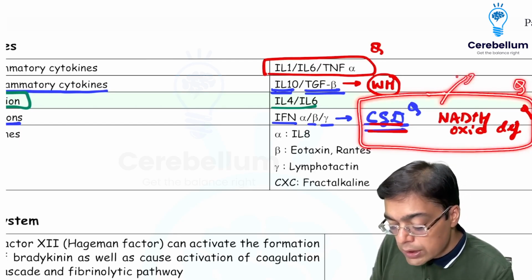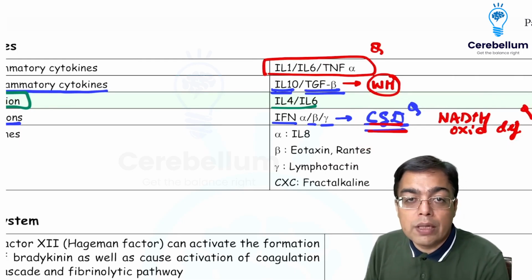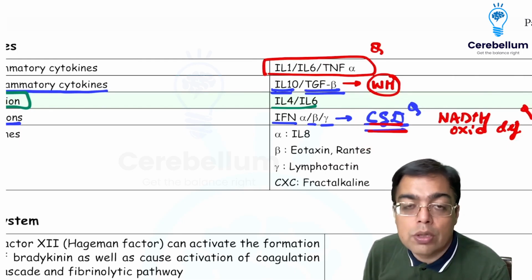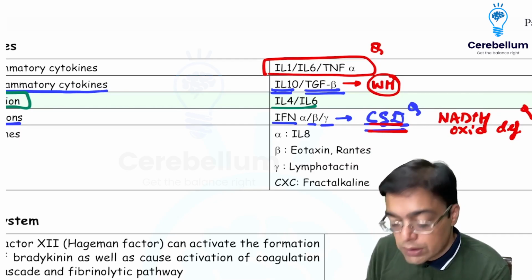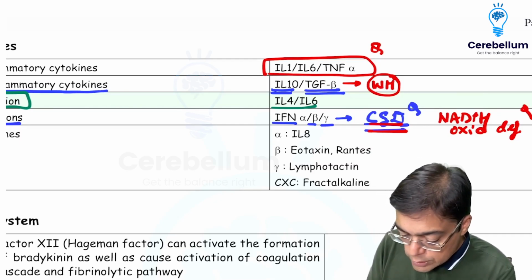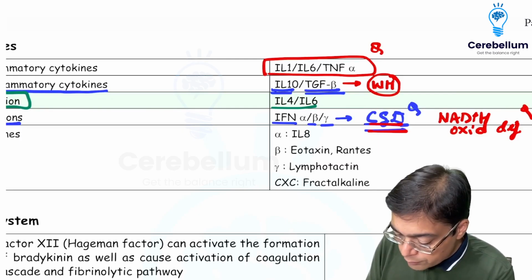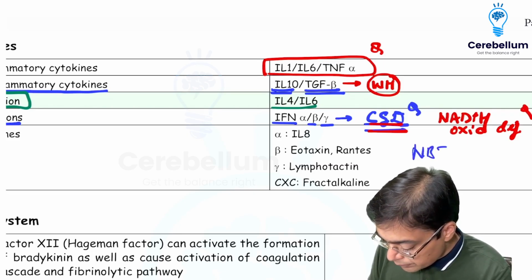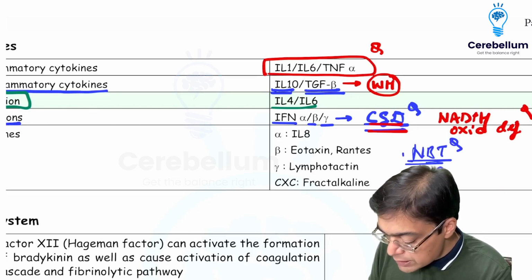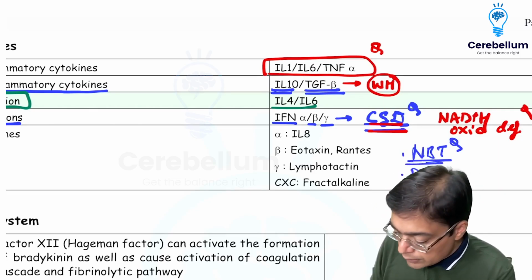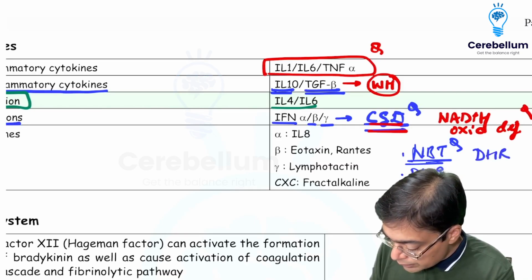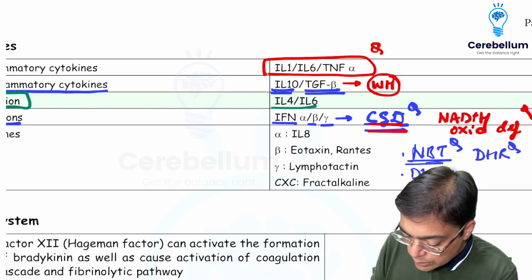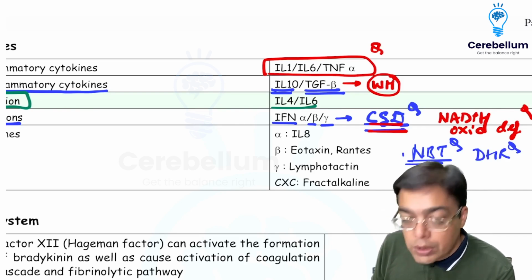Remember the microbiology link? What exactly is going to be the name of the test by which you make a diagnosis of chronic granulomatous disease? So we do a test which is given the name of, very good, you remember that? The smile on your face tells me that you are feeling confident now. This is the nitroblue tetrazolium test. Nitroblue tetrazolium test. Of course, we have another test which was asked in the FMG exam, which is given the name of the dihydrorhodamine test. So the nitroblue tetrazolium test and the dihydrorhodamine test is what you need to remember over here.